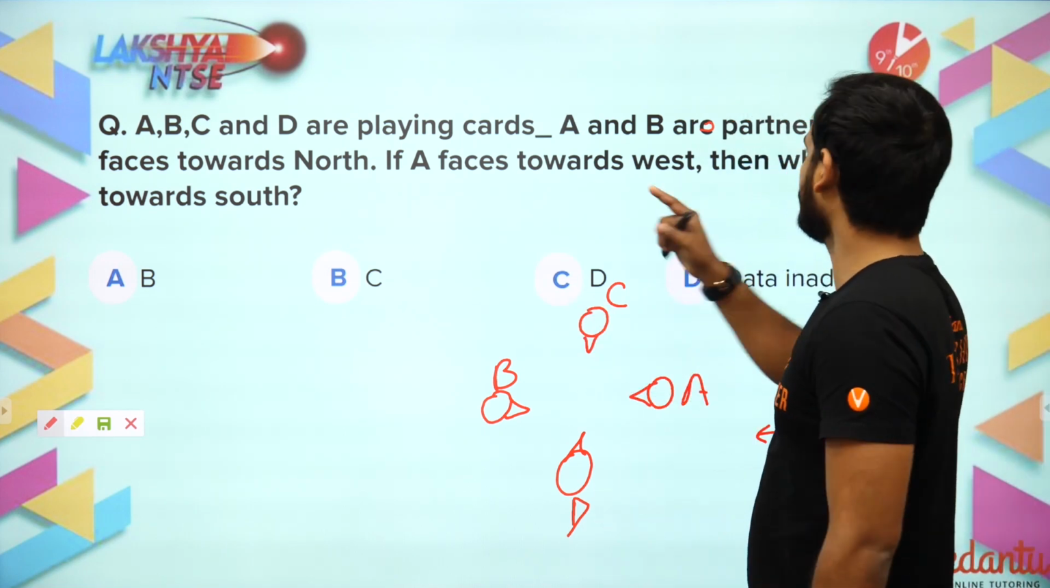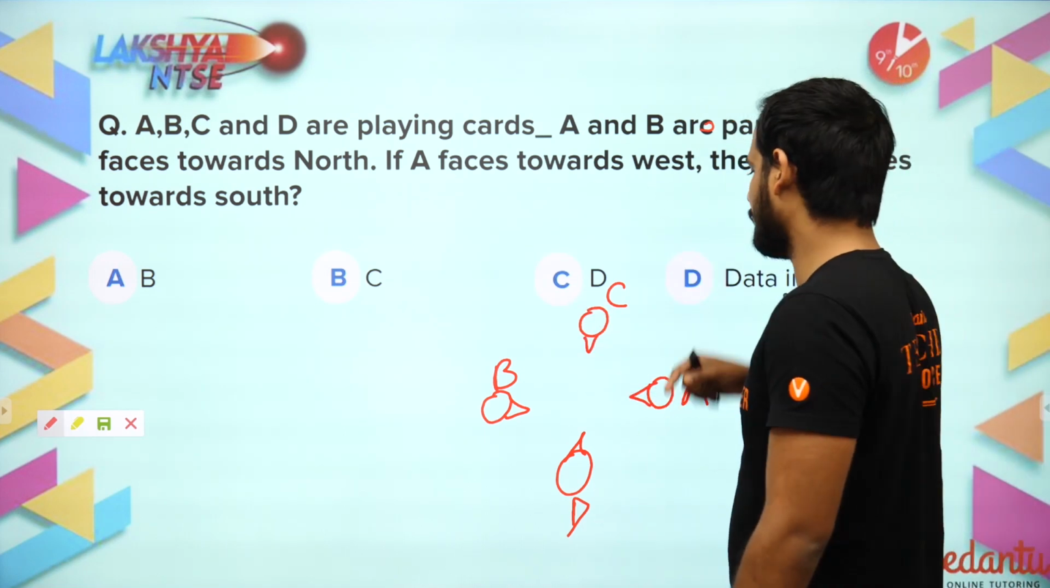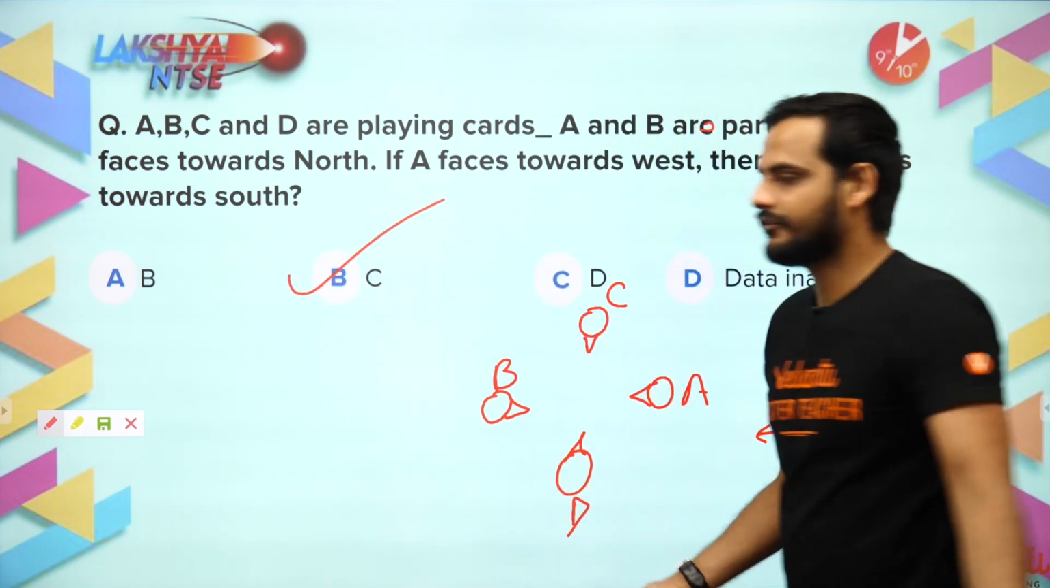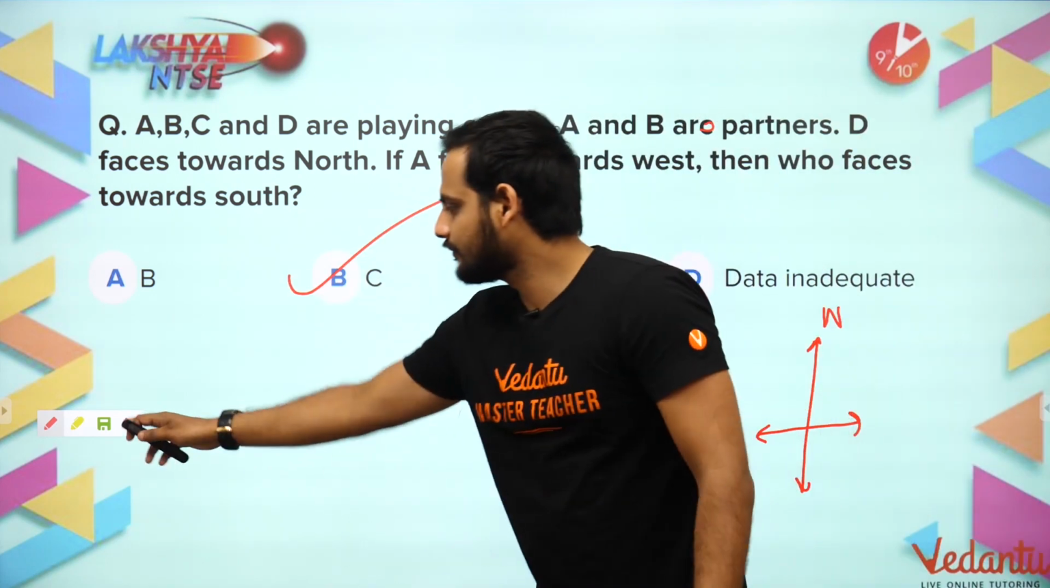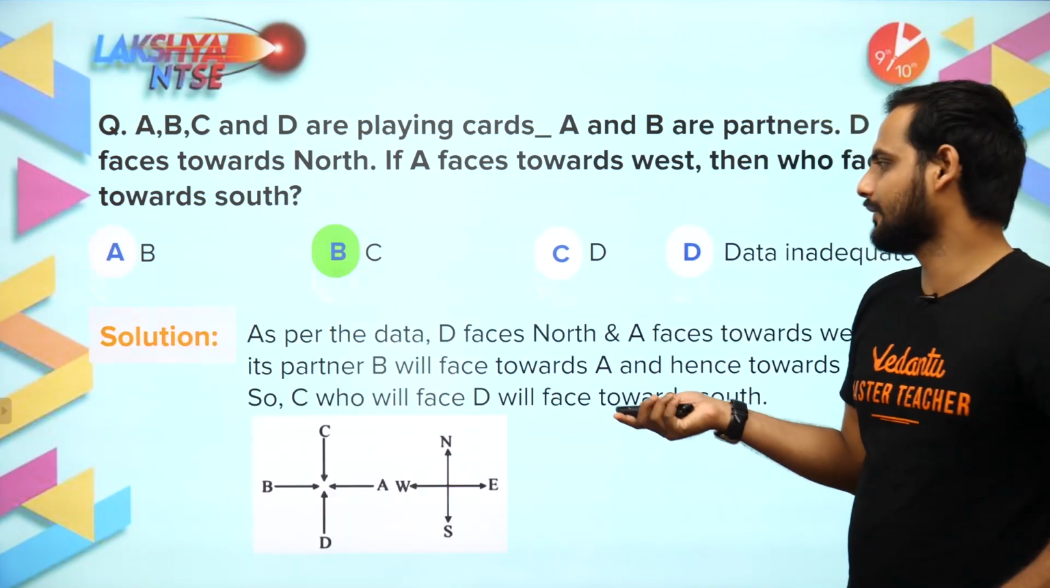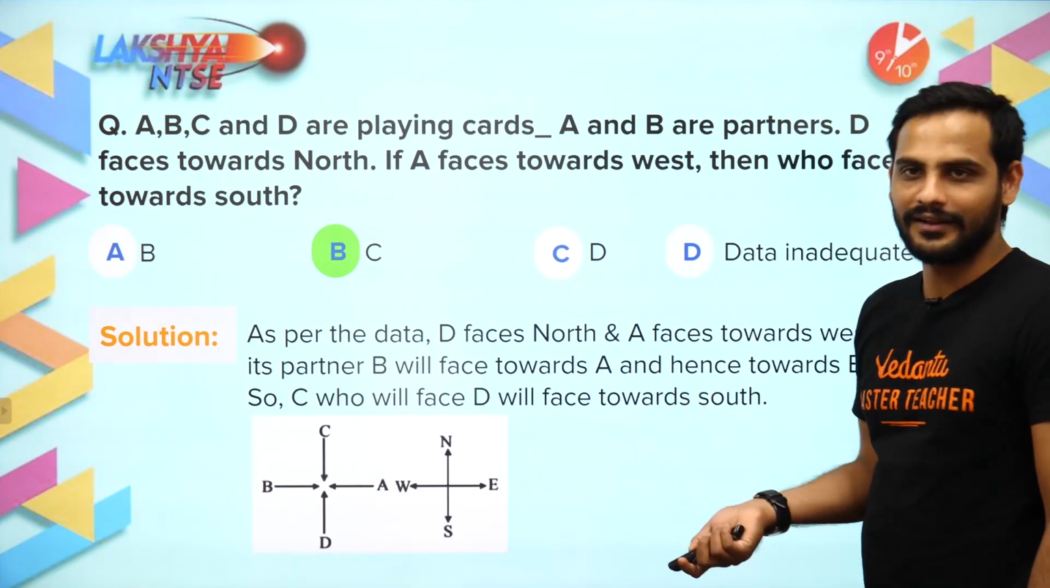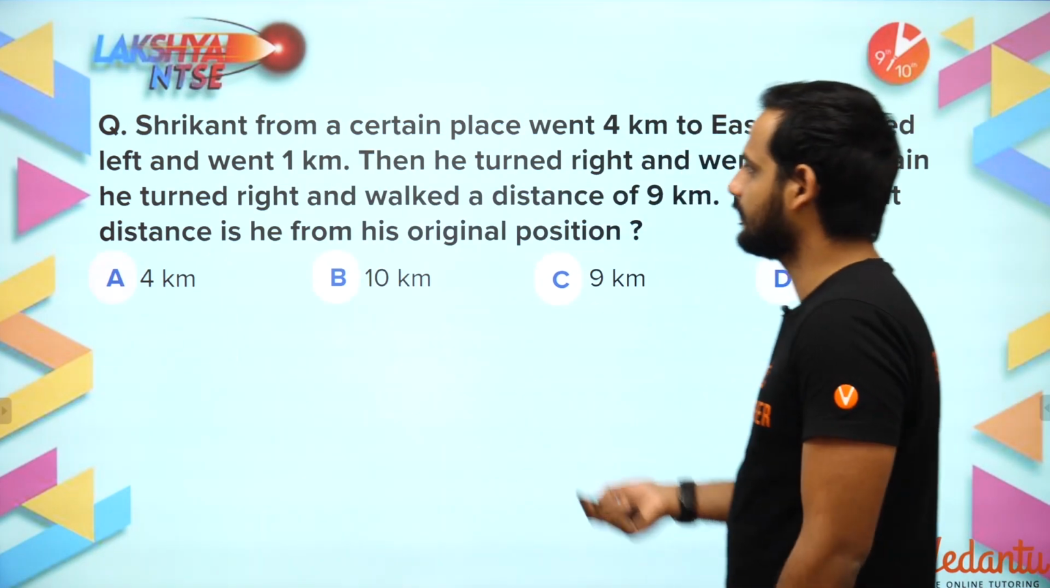Now what they are asking: who faces towards south? Obviously, sir, C faces towards south. Understood? So just follow the questions and you will get your answer. Let's go for the next question.